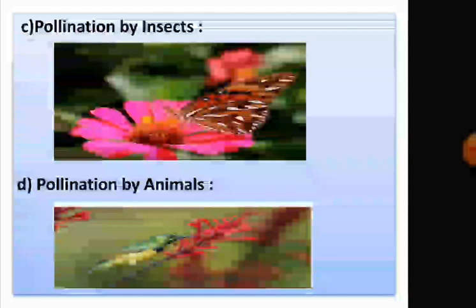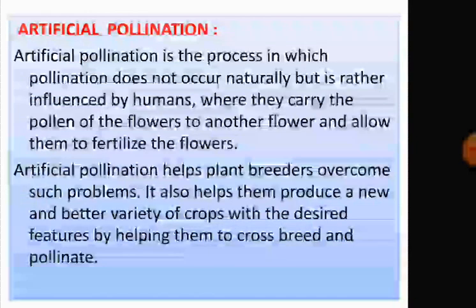Pollination by animals. Some plants are pollinated by animals like birds, squirrels, bats, snails. Artificial pollination. Artificial pollination is the process in which pollination does not occur naturally, but is influenced by humans when they carry the pollen of a flower to another flower and allow it to fertilize the flower.